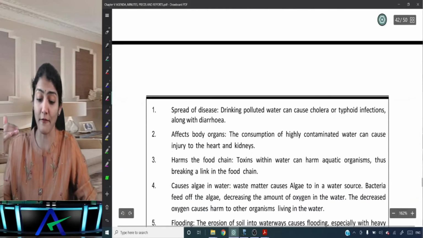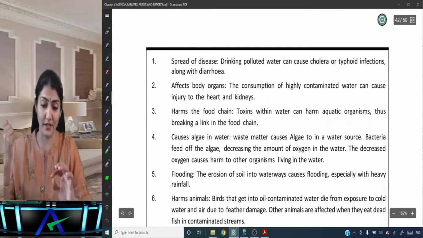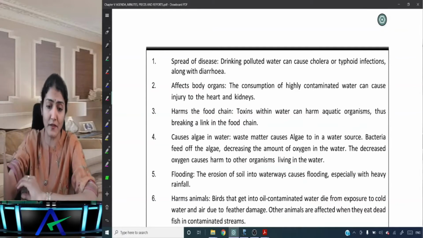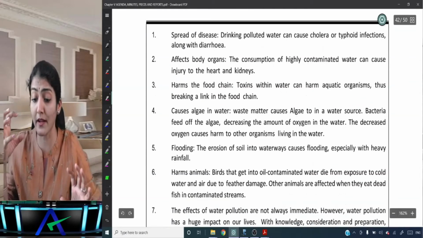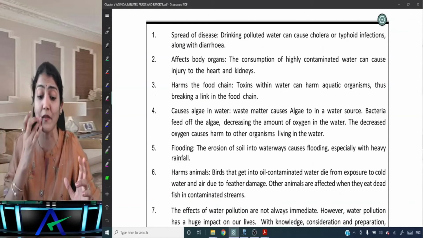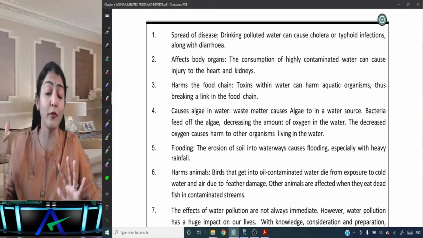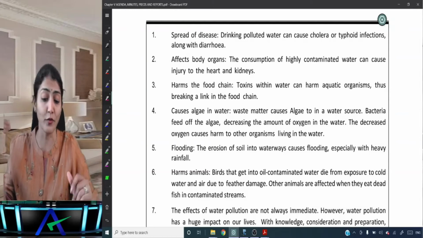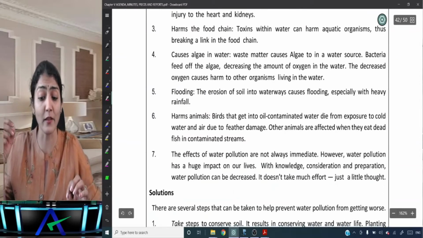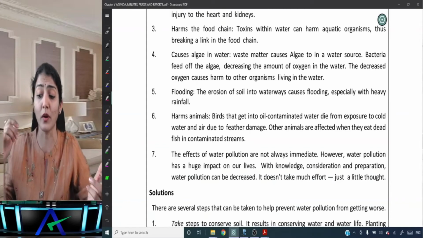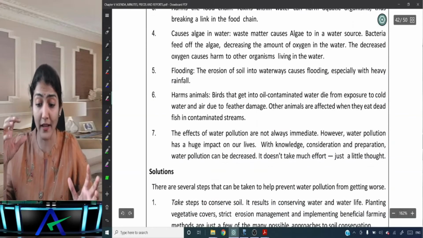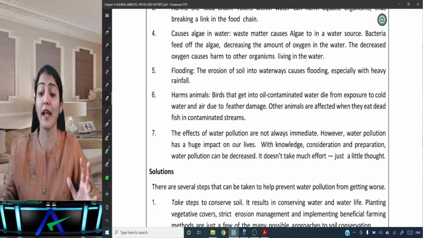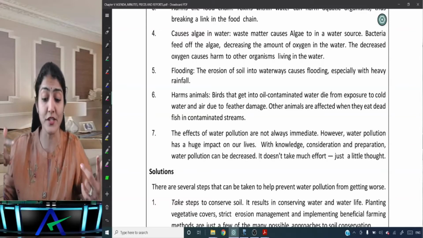Right, then what are the effects? So these are the causes. Now what are the effects? Spread of disease. Drinking polluted water can cause cholera or typhoid infections along with diarrhea. Affects body organs. The consumption of highly contaminated water can cause injury to the heart and kidneys. Harms the food chain. Toxins within water can harm aquatic organisms, thus breaking a link in the food chain. Right, causes algae in the water. Waste matter causes algae too in the water source. Bacteria feed off the algae, decreasing the amount of oxygen in the water. The decreased oxygen causes harm to other organisms living in the water. So the entire ecology gets affected.